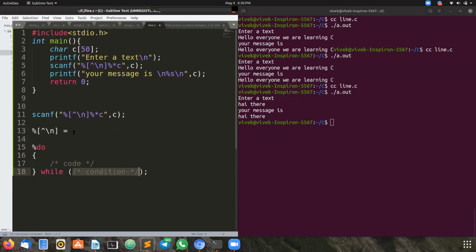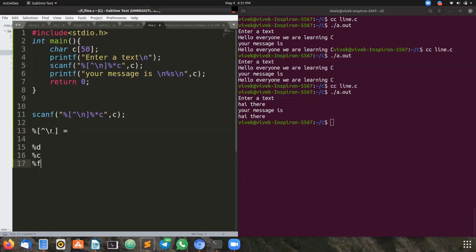Percentile d means what? It is a format specifier to read an integer data, isn't it? Percentile c means format specifier for character data. Percentile f means float. Similarly, percentile square bracket cap slash n means it will read entire data, whatever is present. Till what? Till slash n. That means till new line.